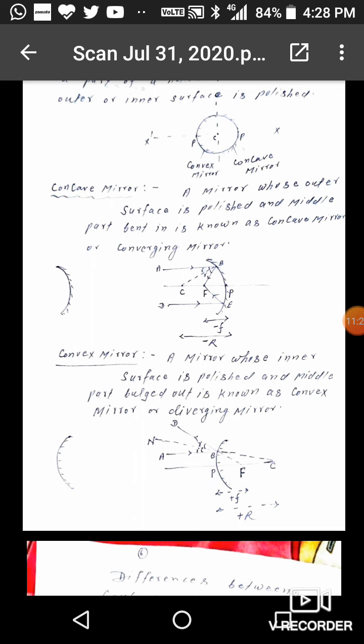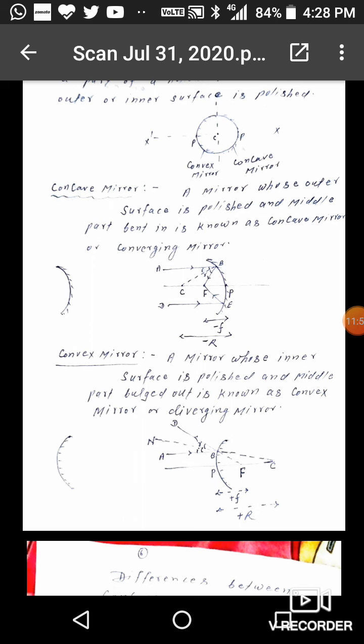And the point B is joined to the point C, where C is the center of curvature, and that line will act like the normal. So the line joining the center of curvature to a point on the reflecting surface of the mirror will act like the normal.